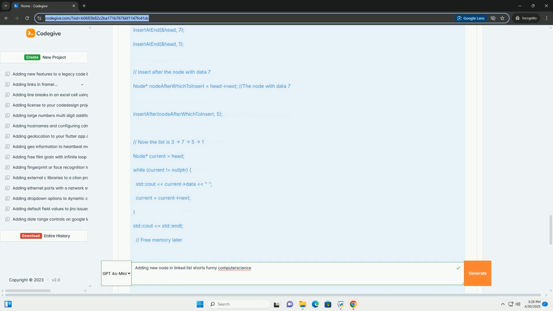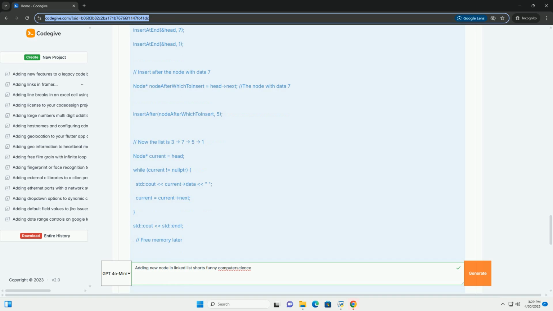int new_data is the data for the new node. 2. Node* new_node = new Node(new_data) creates a new node object using the new keyword. This dynamically allocates memory on the heap for the node. 3. new_node->next = *head_ref. This is the core step. The next pointer of the new node is set to point to the current head of the list, what head was pointing to before the insertion. *head_ref dereferences the head_ref pointer to get the head pointer. 4. *head_ref = new_node. The head pointer is now updated to point to the new node, making it the first node in the list.